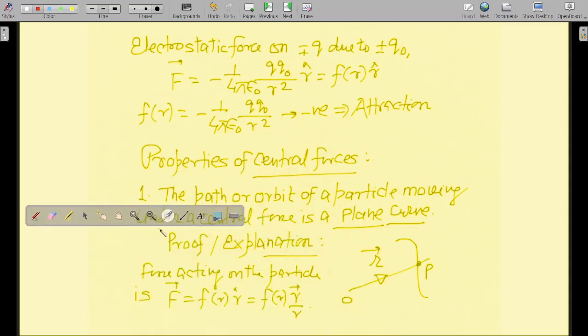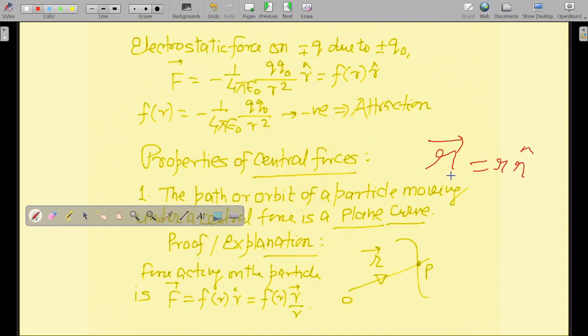What is R hat? By the definition of vector, it is the unit vector in the direction of the position vector. So the unit vector in the direction of any position vector can be written as R vector divided by R, because by definition R vector equals R times R hat.